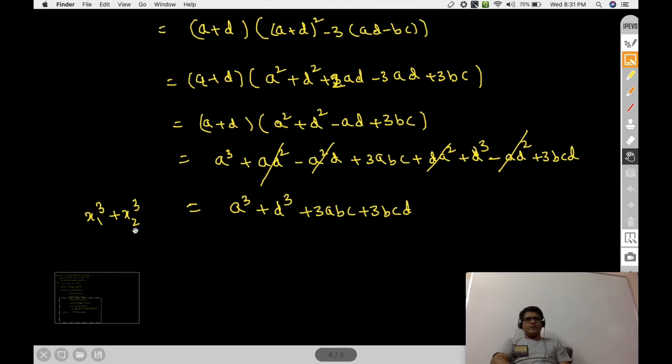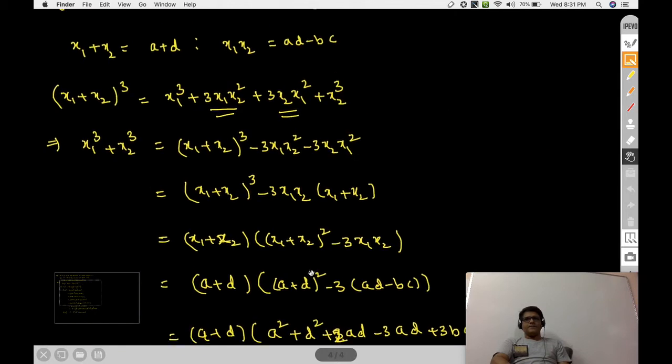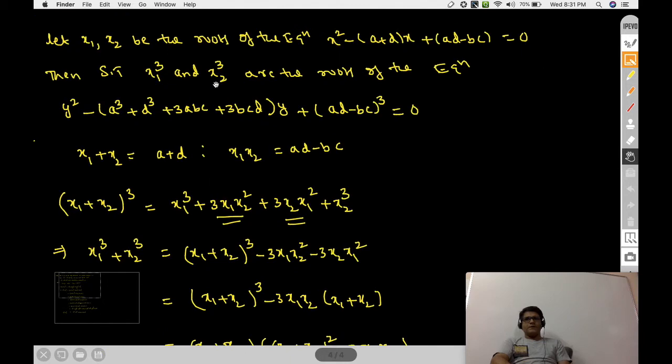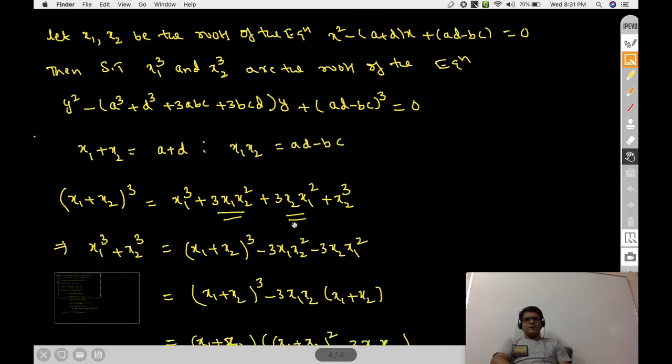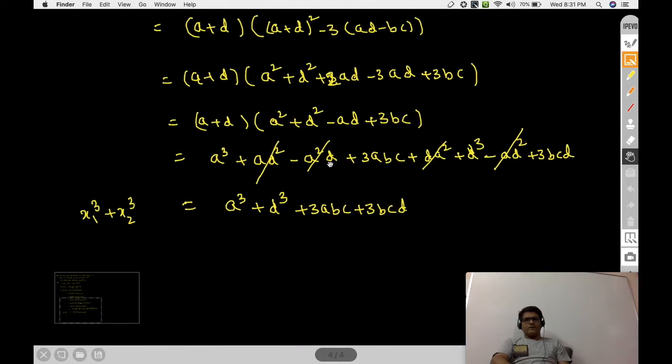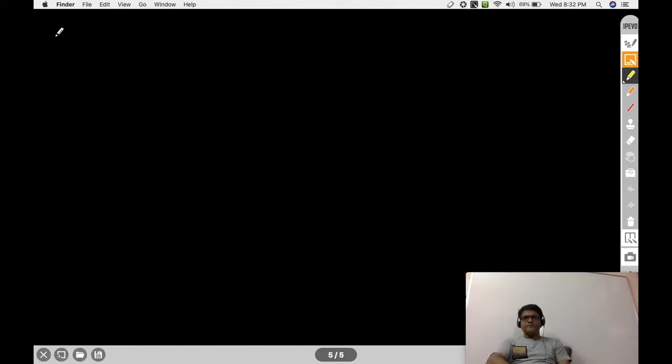Therefore x1 cube and x2 cube are the roots of which equation? The second equation, because the sum of the roots we got is minus of this thing. This is the proof. Next question. Question number 4.